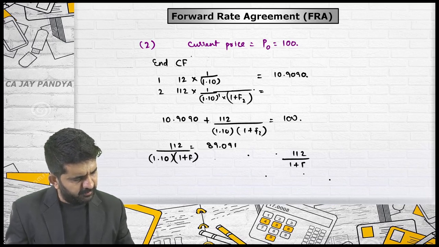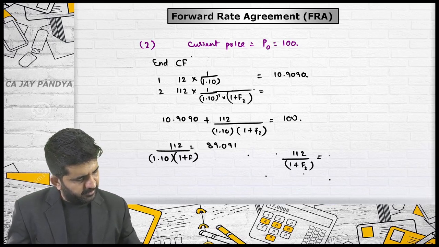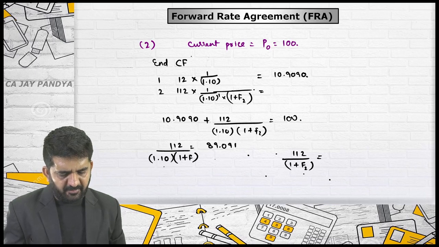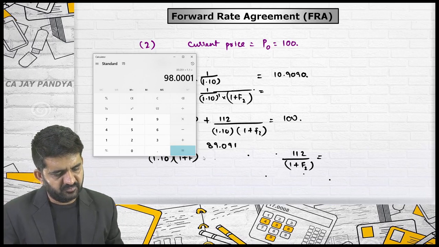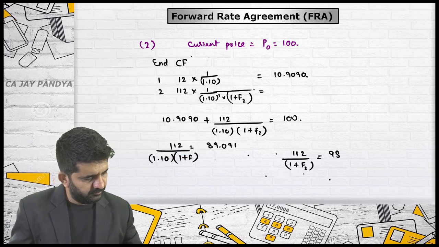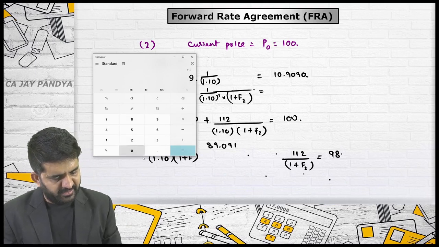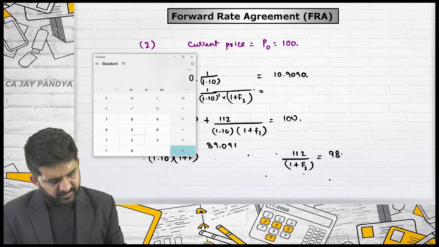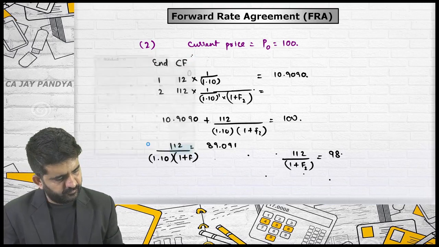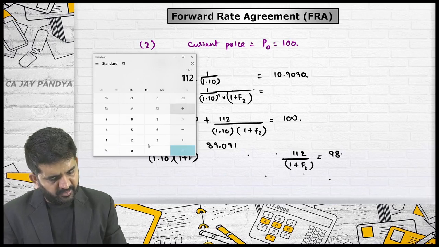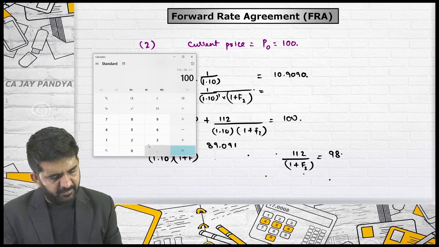It is 98. So 112 divided by 98 minus 1, multiplied by 100.